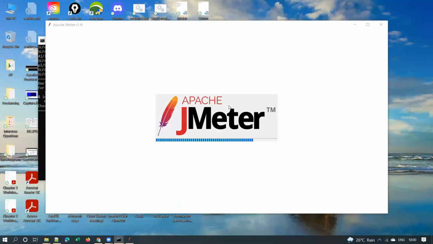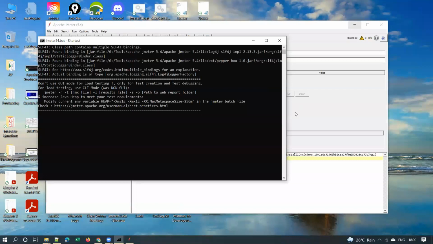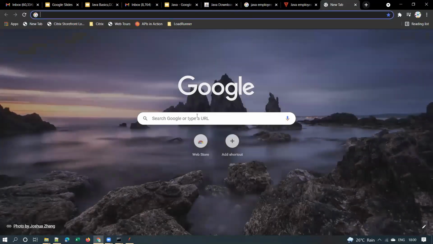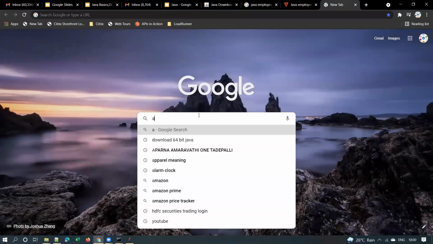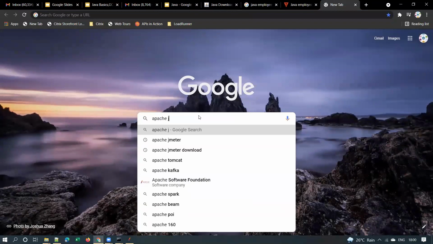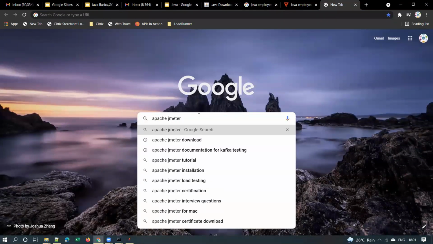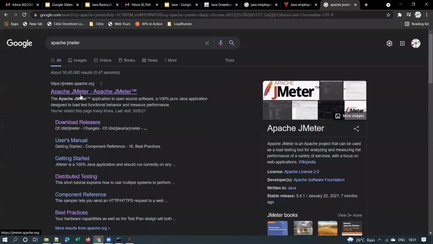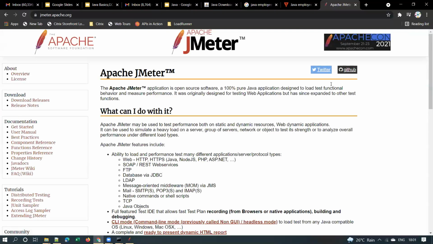We all know that JMeter is a Java program, it is developed in Java. So if you want to run JMeter, we have to install Java. You remember that, right? If you go to the Apache JMeter website, it is clearly mentioned under download releases.